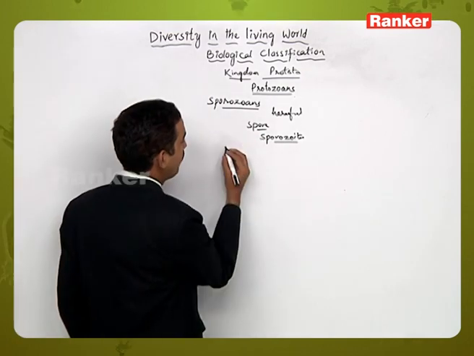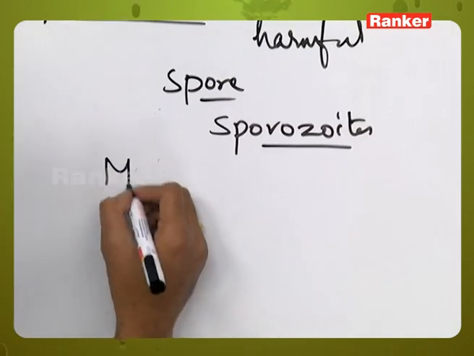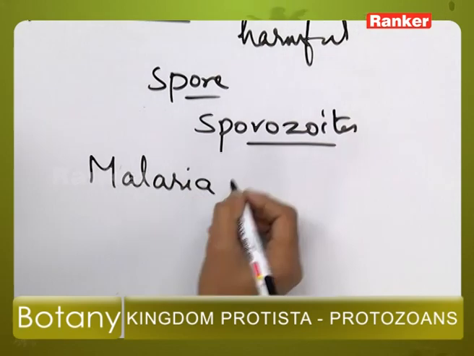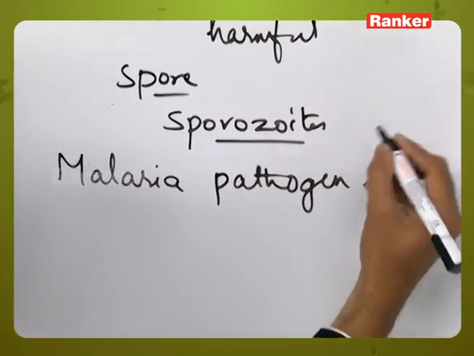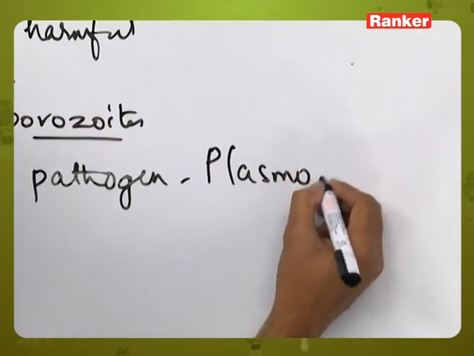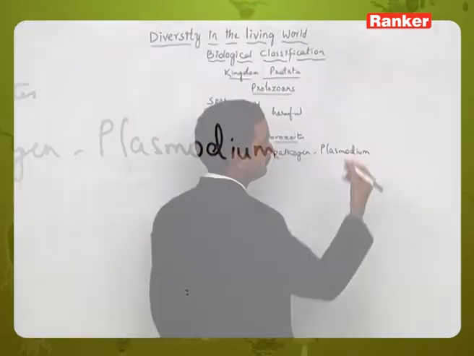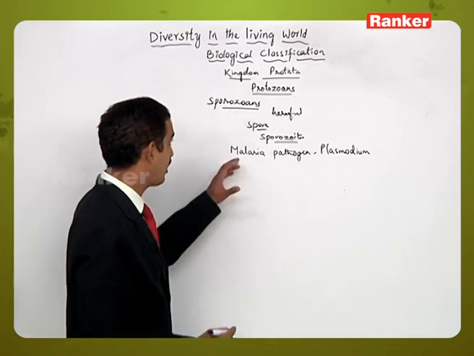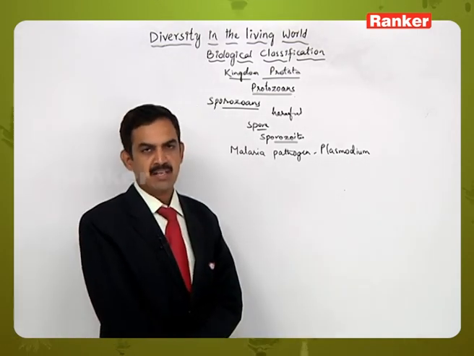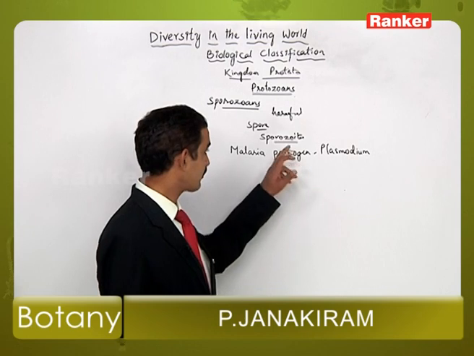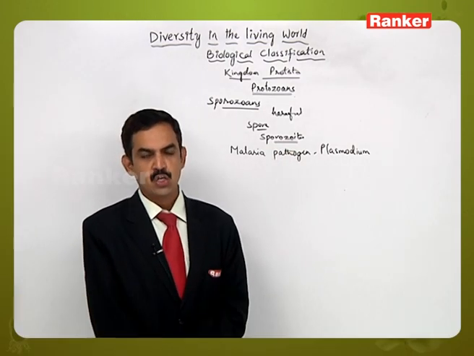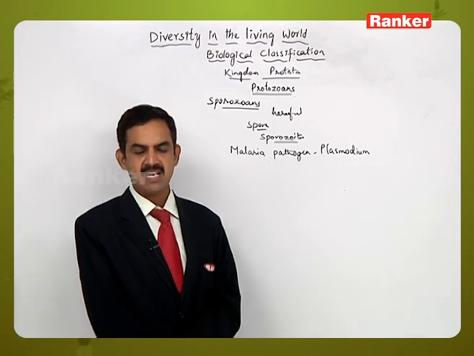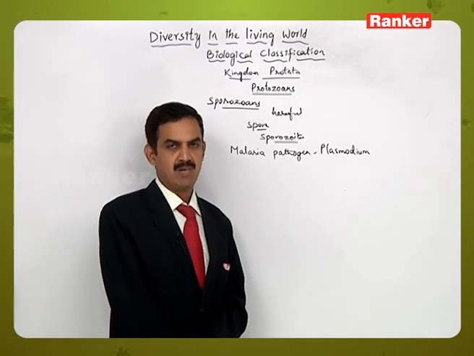So the best example for the sporozoans is the malaria pathogen. So this is a Plasmodium. Plasmodium is the best example of sporozoans which will produce some infectious structures called as sporozoites. These sporozoites, once they enter into the blood of human beings, they start the life cycle and they cause malaria fever.